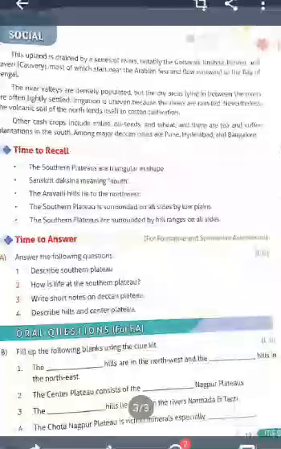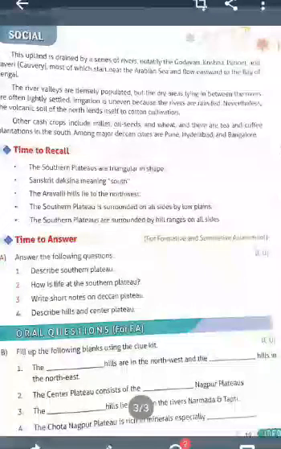Now children, look at the oral questions given. The dash hills are in the northwest and the dash hills are in the northeast. Which are the hills in the northwest and northeast? Do you know the answer? Malwa and Chota Nagpur, Aravali and Rajmahal.